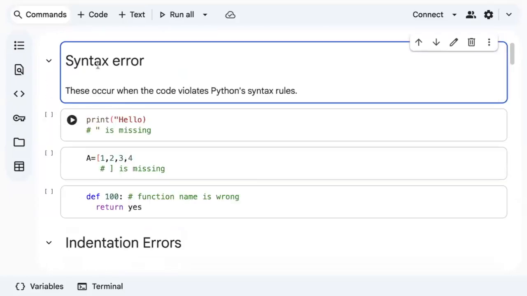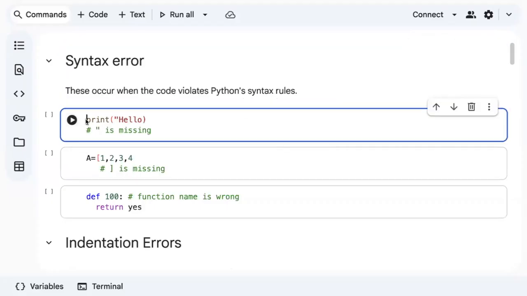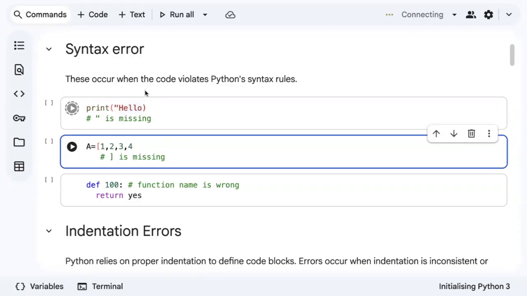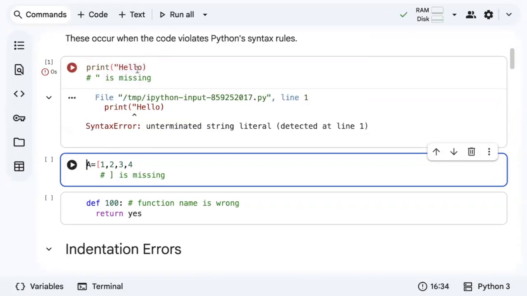So the first type of error is a syntax error. A syntax error usually occurs when the code violates Python's syntax rules. Just look at the first example. What is missing? You have missed giving a double quote, so it gives you an error. This type of error is called a syntax error. You're making mistakes in writing syntax.